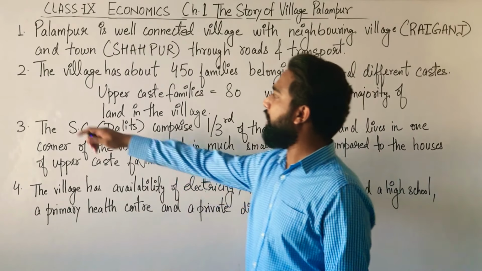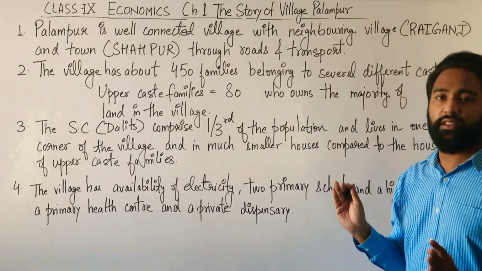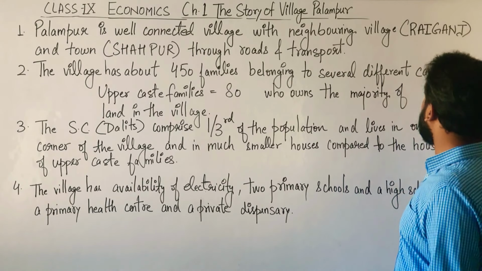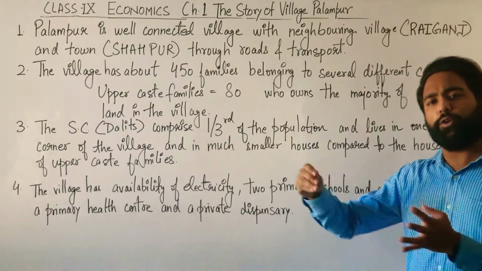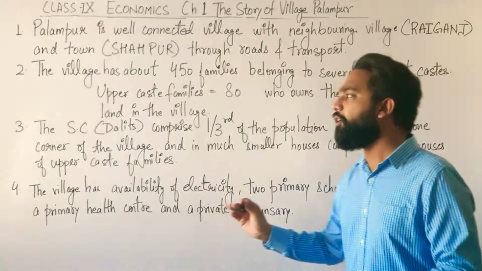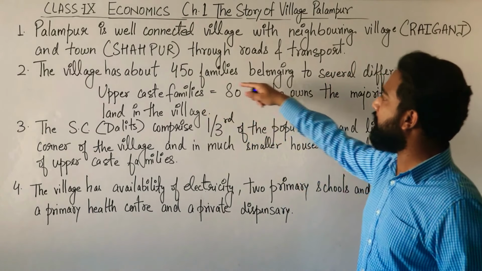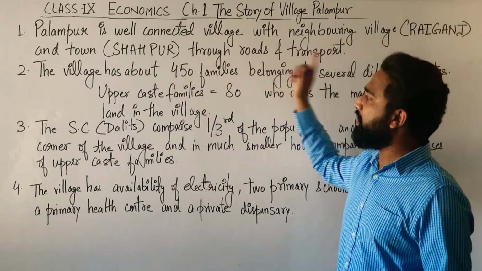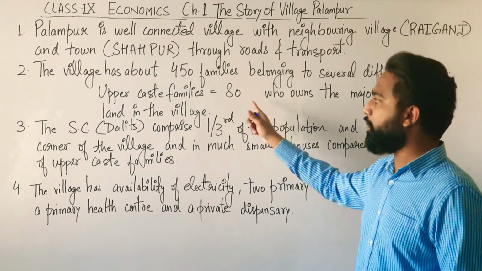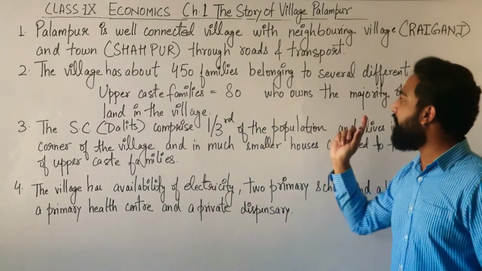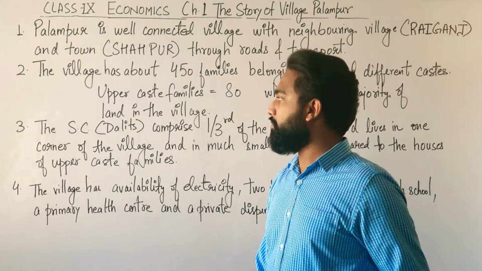Now, the second thing, the village has about 450 families belonging to several different castes. They have 450 families in total who belong to several different types of caste. The upper caste families, in these 450 families, the upper caste are 80. 80 families belong to the upper caste who own the majority of land in the village.